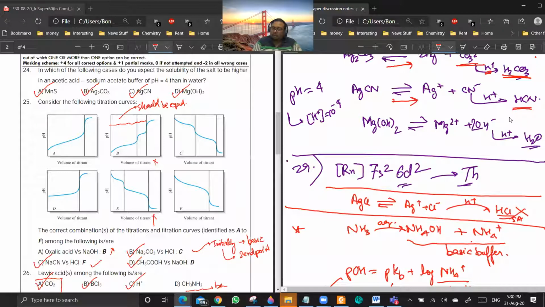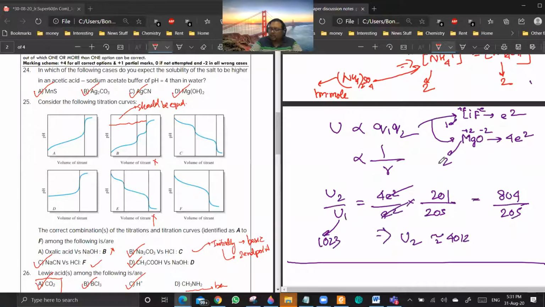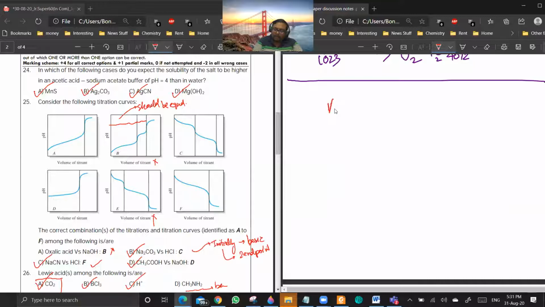So can we say that all salts containing the anion of a weak acid in acidic medium will have increased solubility? Because it will react with H plus and give that weak acid, which will not dissociate that much. Or you can also visualize it in another way. Suppose I am having AgCN and it is dissociating to give Ag plus plus CN minus.